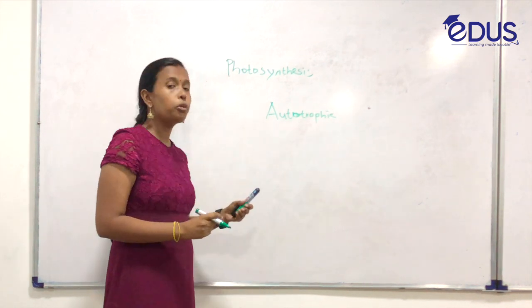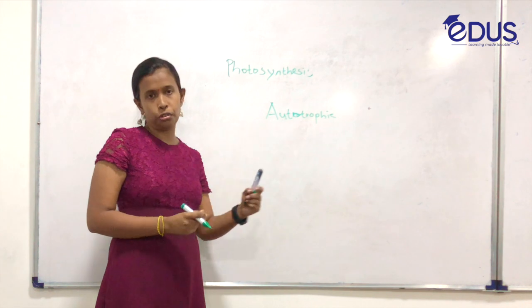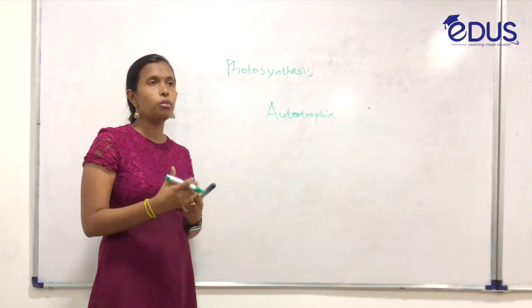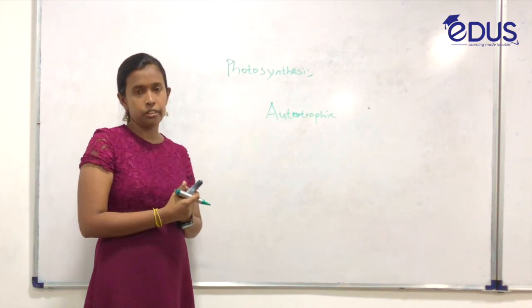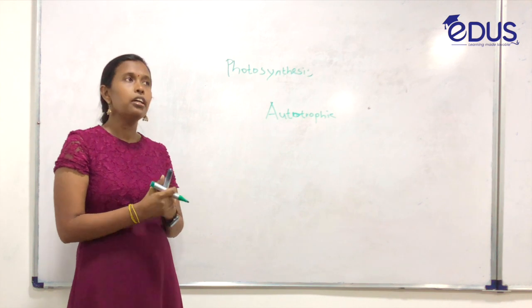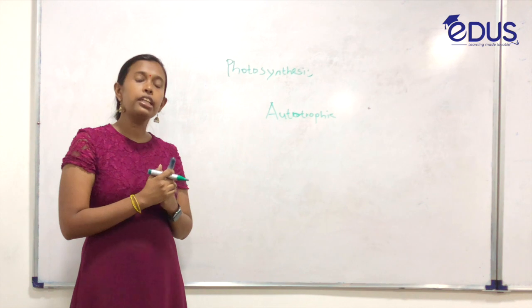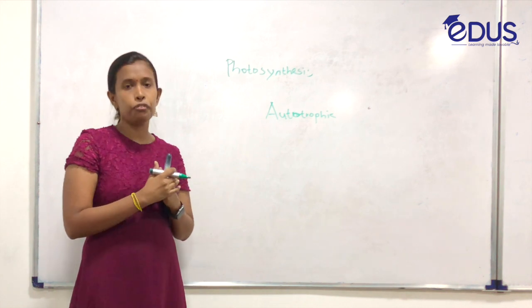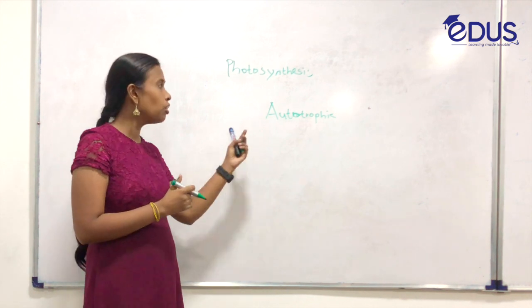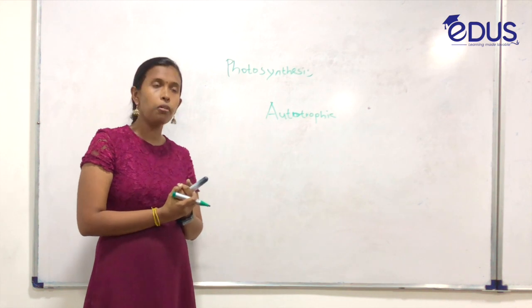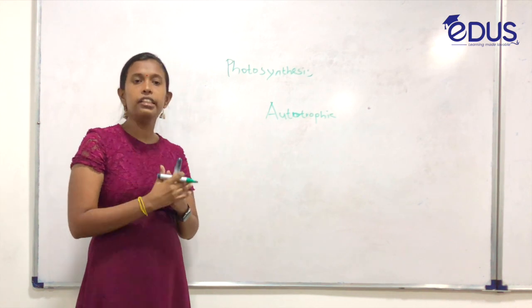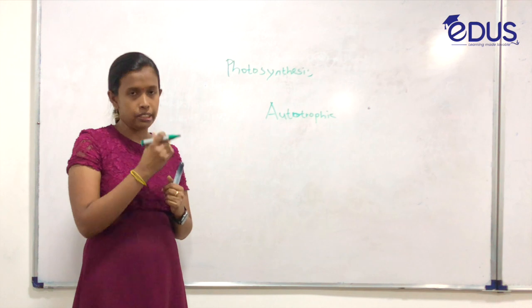What do you mean by autotrophic? Autotrophic organisms can produce their own food. So plants come under autotrophic organisms.